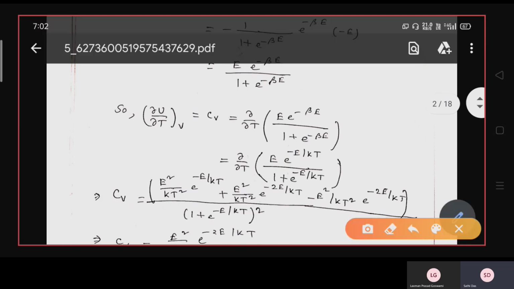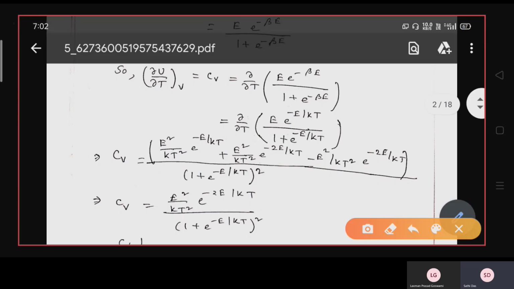So del U by del T, that is CV, becomes del del T of E into e to the power minus beta E divided by 1 plus e to the power minus beta E, where beta you can write as 1 by kBT, or I write it as 1 by kT. So here E into e to the power minus E by kT divided by 1 plus e to the power minus E by kT. This is of the form U by V differentiation, so V into dU/dx minus U into dV/dx divided by V square.